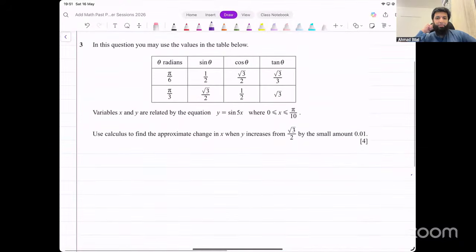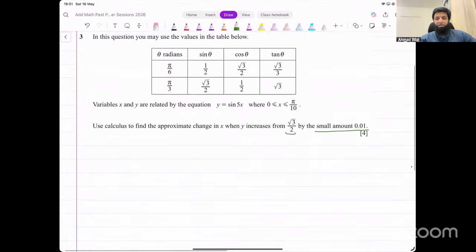They're saying in this question, you may use the values in the table below. Values x and y are related by this equation, y equals sine 5x, where x is between 0 and pi over 10. We need to use calculus to find the approximate change in x when y increases from under root 3 over 2 by the small amount 0.01.